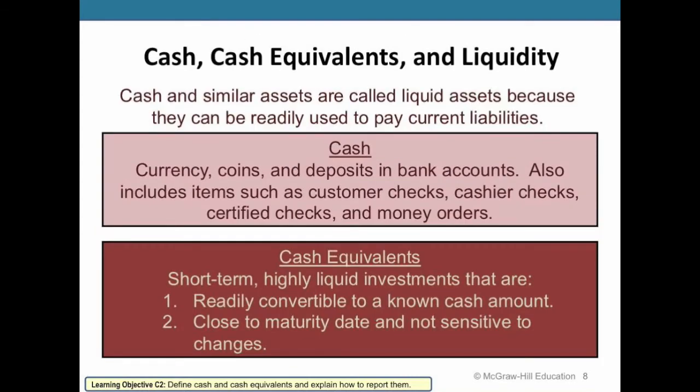Now when we talk about cash being a liquid asset, it's because it's able to meet those current liabilities effectively immediately for cash if it's in the possession. But we also talk about cash equivalents, and those are assets that may not be cash but are able to be quickly turned into cash and can be used for that same function, to be used to meet those current liabilities, which would include things such as making payroll or meeting other upcoming current liabilities such as payment for supplies.